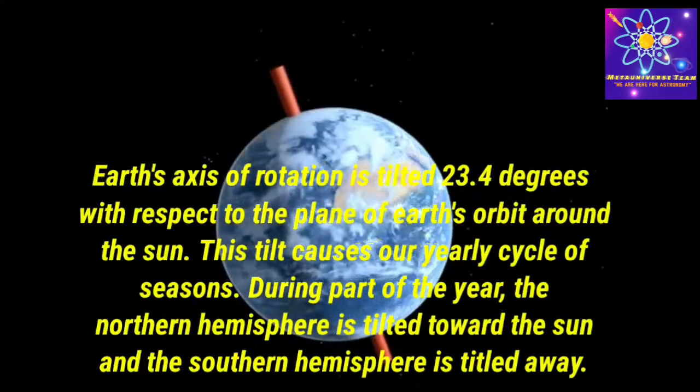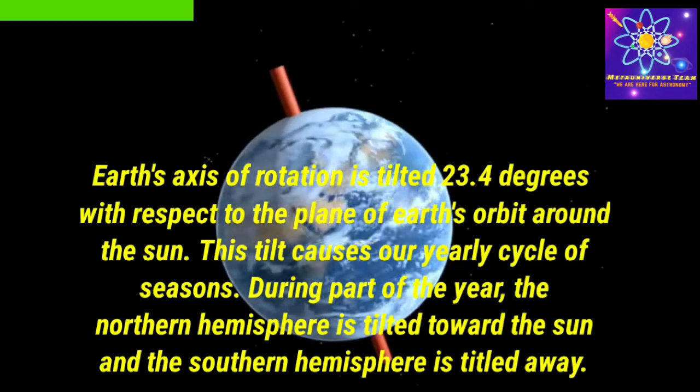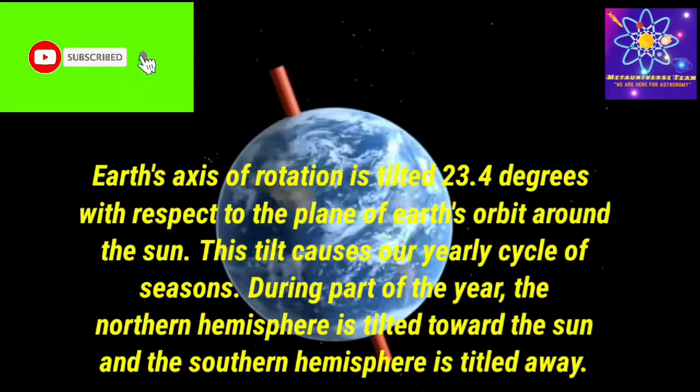Earth's axis of rotation is tilted 23.4 degrees with respect to the plane of Earth's orbit around the Sun. This tilt causes our yearly cycle of seasons.